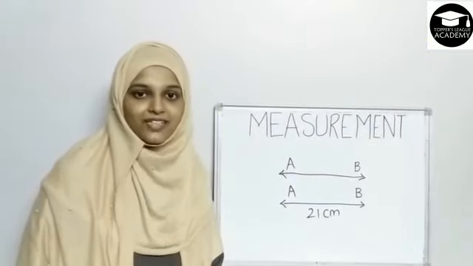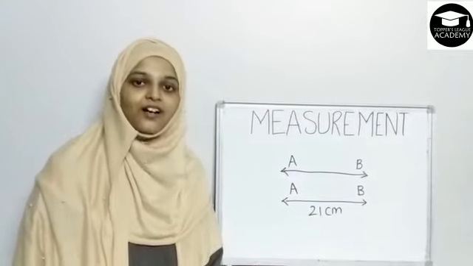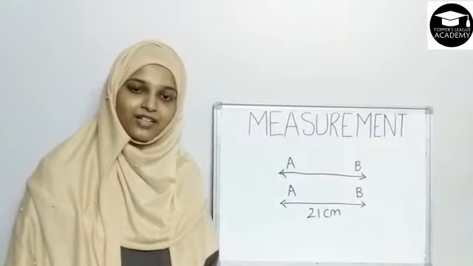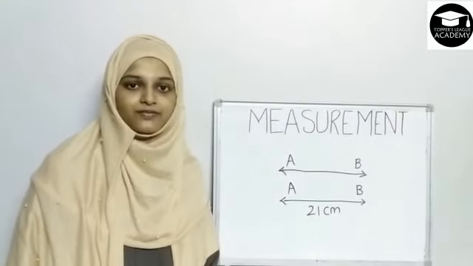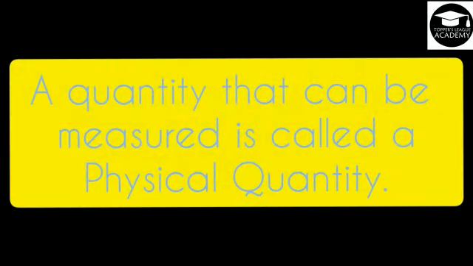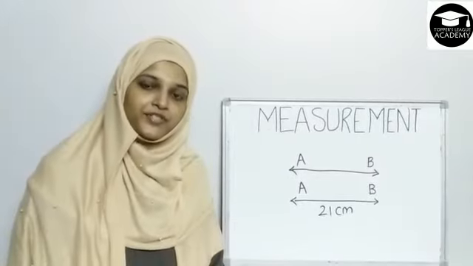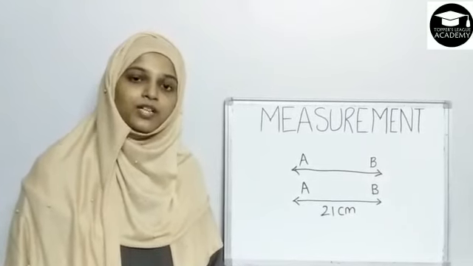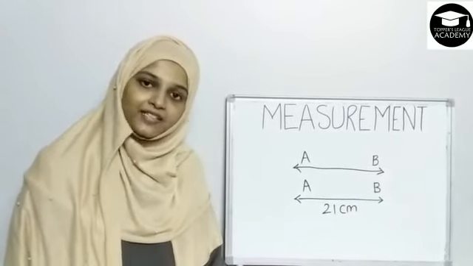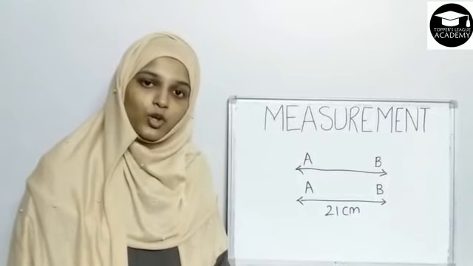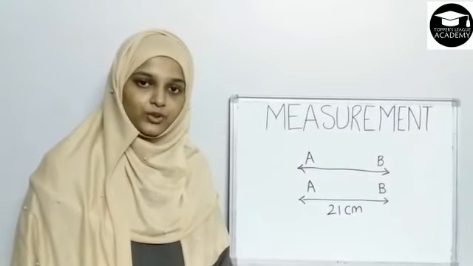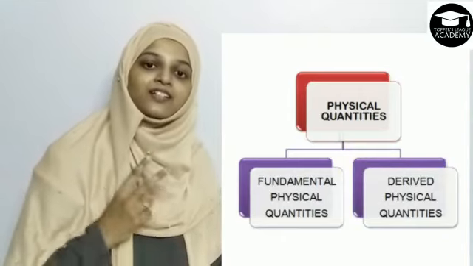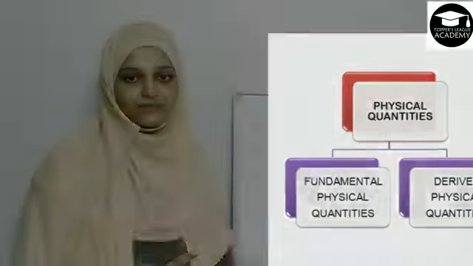Now let's study physical quantity. A quantity that can be measured is called physical quantity. Have a look at the definition here. Examples of physical quantities are length, area, volume, temperature, time, etc. Physical quantities are further divided into two quantities: fundamental physical quantities and derived physical quantities.